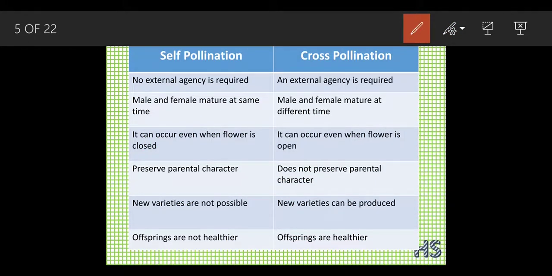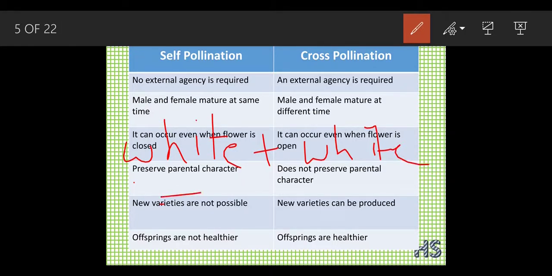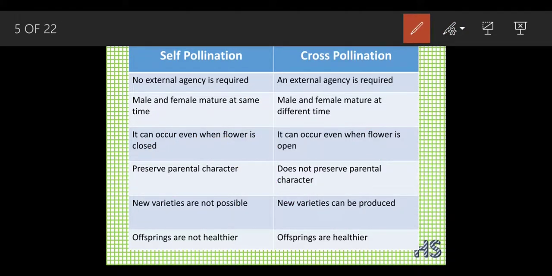What happens in self pollination? The two colors are the same. Like suppose white plus white will give outcome white only. Red plus red will give you red only. But in cross pollination, it does not occur. The color of the flowers can change. Okay.